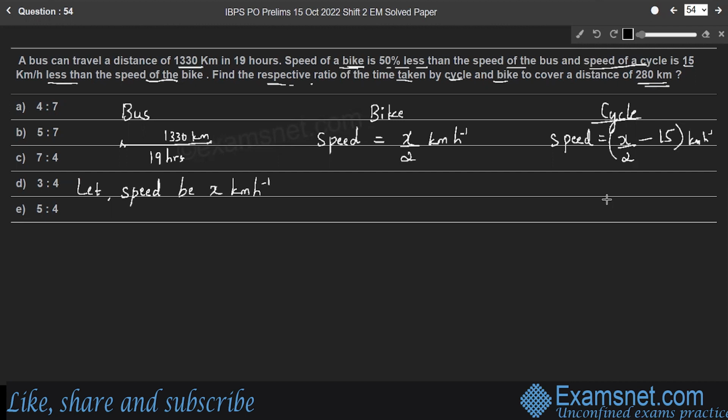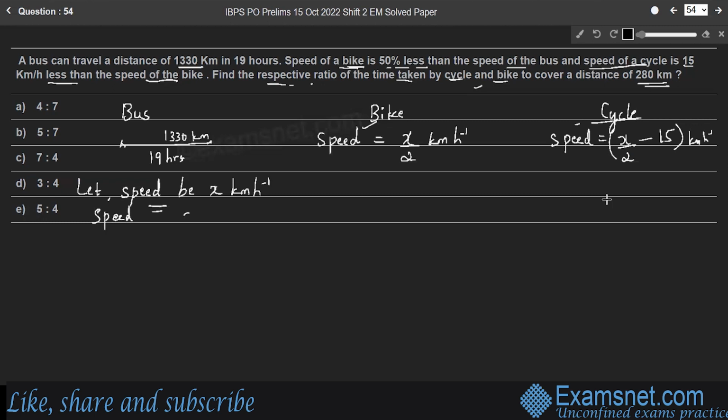To find the time taken by bike and cycle, we need their speeds, right? So how to get their speeds? If we know the speed of the bus, then only we can calculate the speed of the bike and cycle. So let us find the speed of the bus. Let speed be x kilometer per hour.